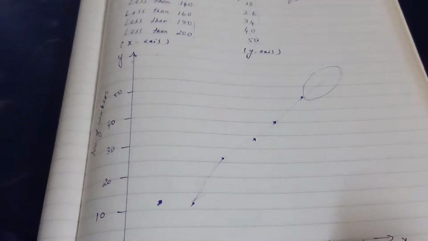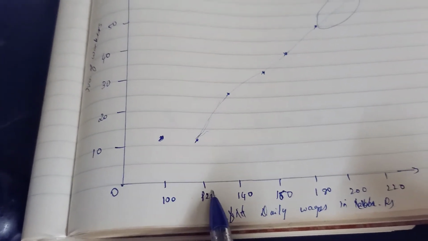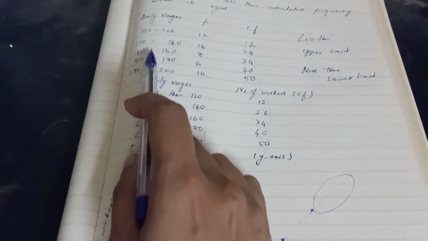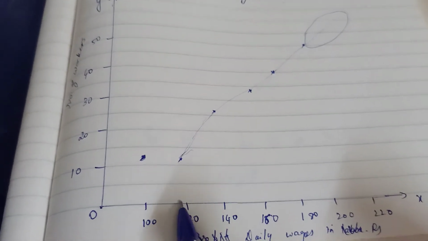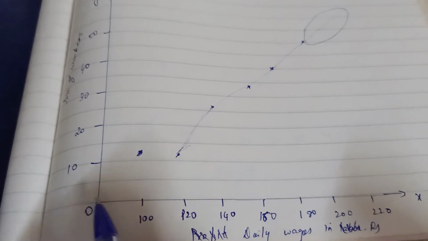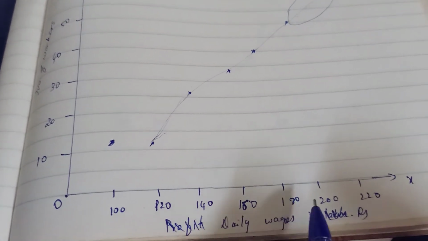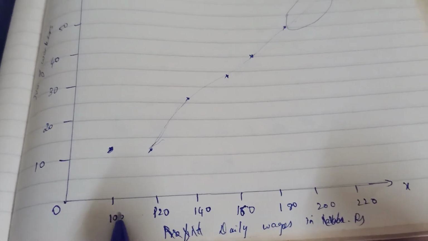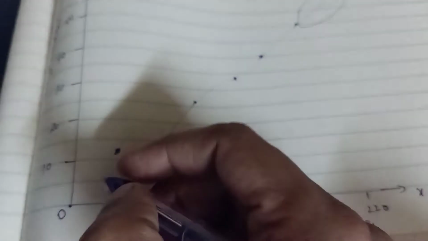Now if you notice, the graph actually starts only from 120. I have written from 100, the 100 given in the question. It is up to you. You can write this or you can omit this. The graph starts only from 120. So you see there is a gap here. We are writing in skip counting of 20s. So you should have started with 20, 40, 60 and so on. But we have omitted those numbers. So what you have to do is make a kink here.